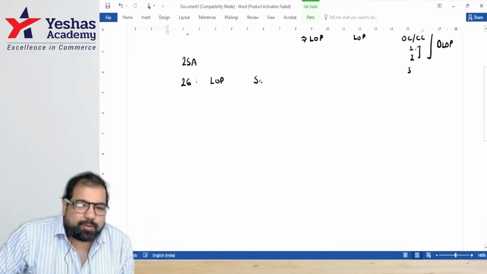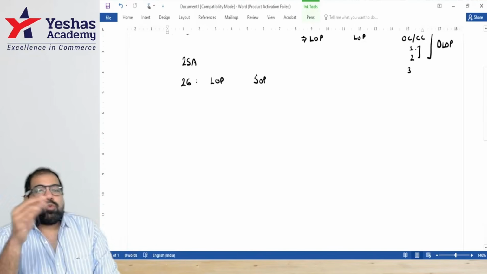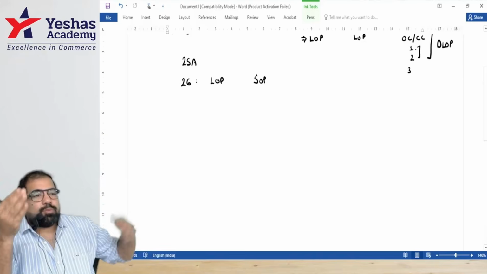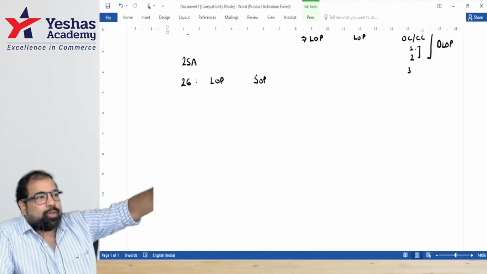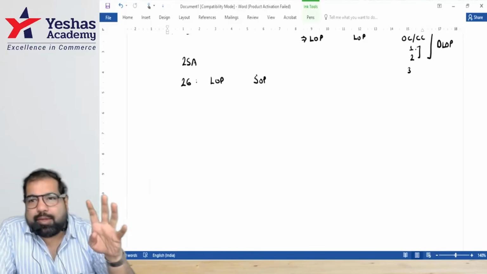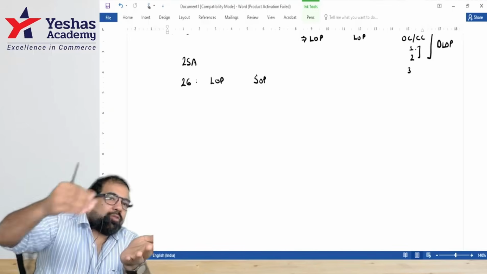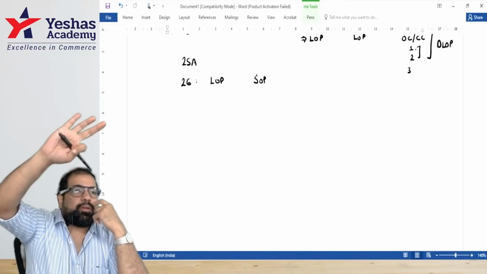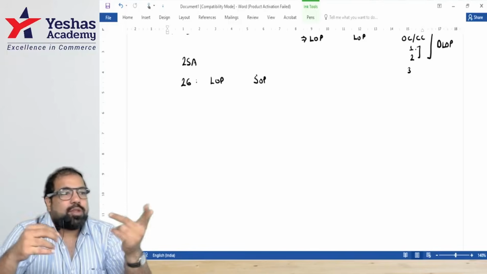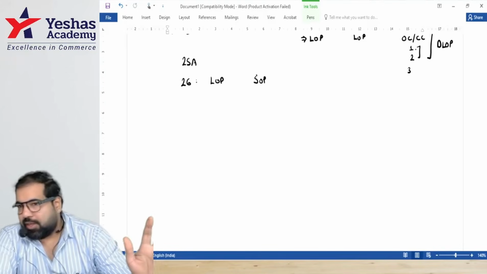And if it's a SOP, guys, you and your spouse co-own a property. Congratulations, both of you will get deduction of maximum 2 lakh. So 2 lakh plus 2 lakh, how many lakh, guys? And this can be increased also, guys. You can co-own the property, husband, wife, and one of the parents. How many people here? Three. So the more the co-owners, the more the deduction. Are we clear with this, guys?